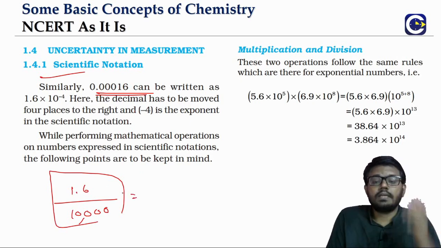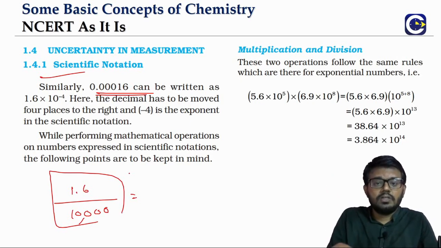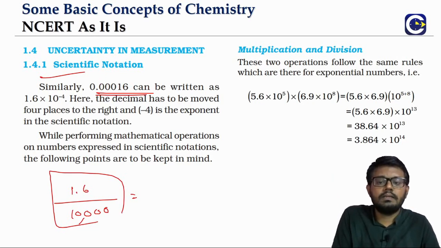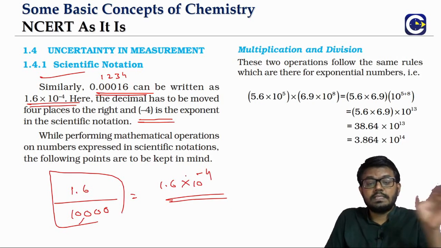Okay, so look at this. Whatever the number of decimal places we shift, in the denominator after 1 we have to give that many zeros, isn't it? Because look at this. How many decimal places are we shifting? 1, 2, 3, 4. 4 places we are shifting, means in the denominator after 1 we should be keeping 4 zeros. Now look at this. This is 1.6 into 10 power minus 4. Okay, so this is the scientific notation. As you can see here, the power of 10 is minus 4. So in the scientific notation, the power of 10 can be positive, and it can be negative also.